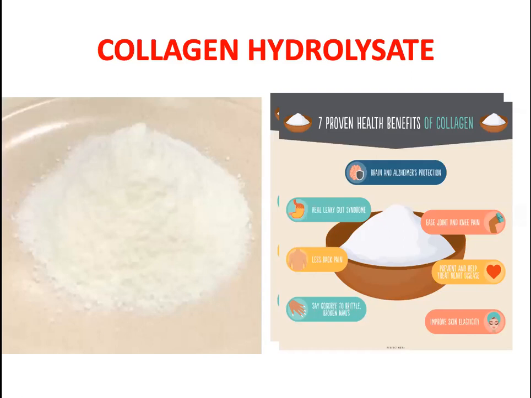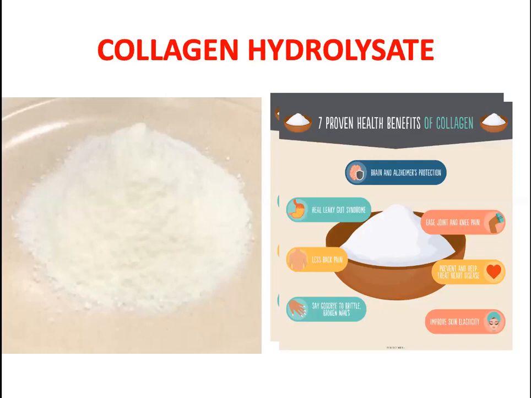What is the importance of this collagen is that, especially in aged people, it is very much required for the joints, arthritis problems, muscle weakness, and skin wrinkling. If you want to look more young, you have to take this collagen hydrolysate, because it makes your skin tighter. That is the advantage of collagen hydrolysate. Even in our Indian market, there is a large amount of collagen hydrolysate present. It improves your skin elasticity.